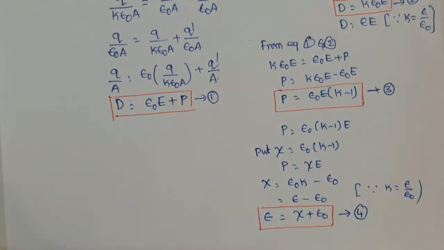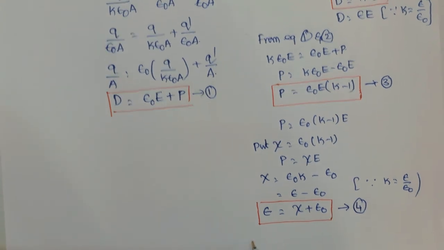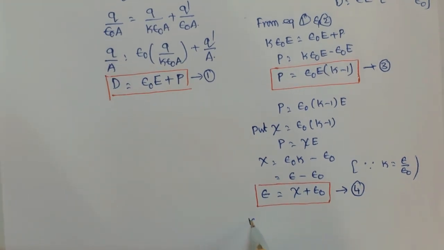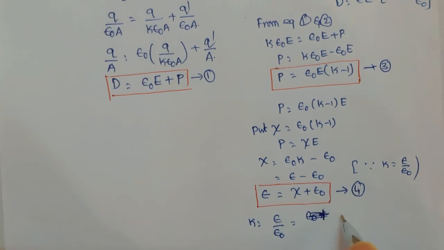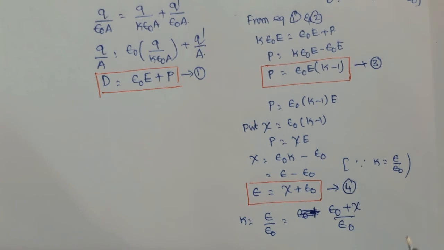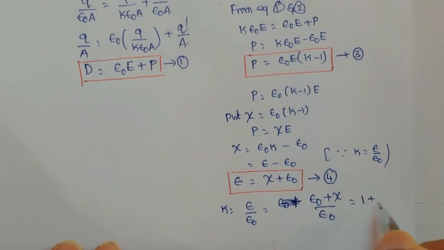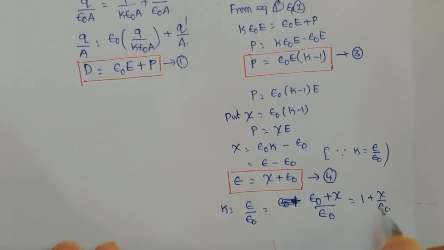And one more thing is that k is equal to epsilon by epsilon naught. Now epsilon is nothing but epsilon naught plus xi. That is epsilon naught plus xi, divided by epsilon naught, which is equal to 1 plus xi by epsilon naught.